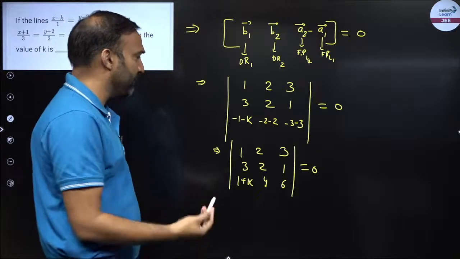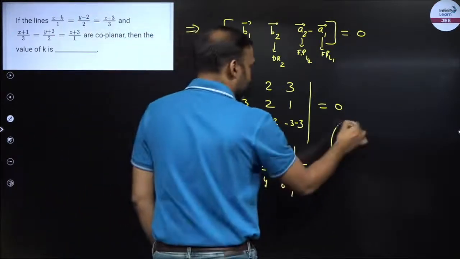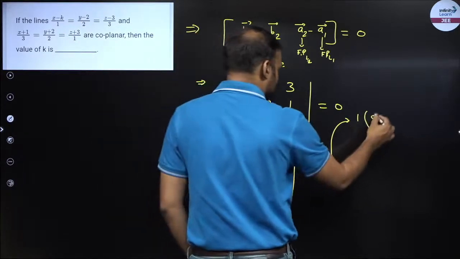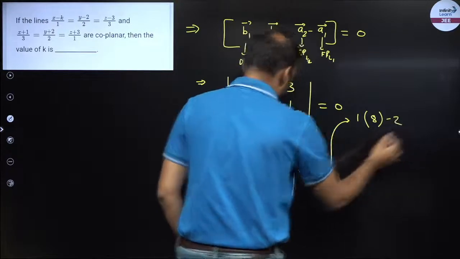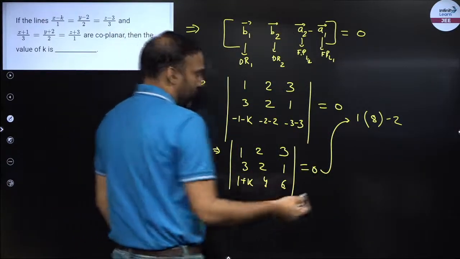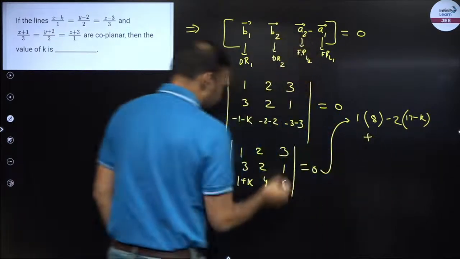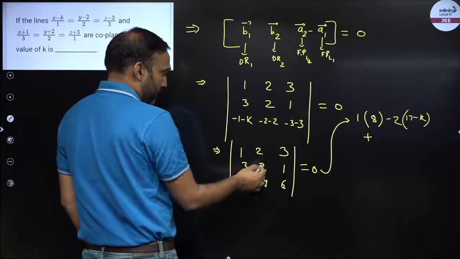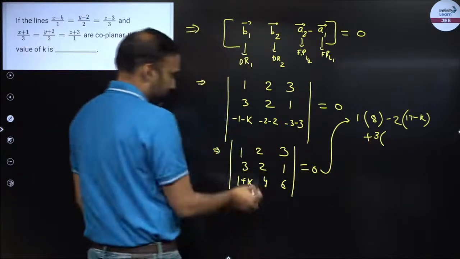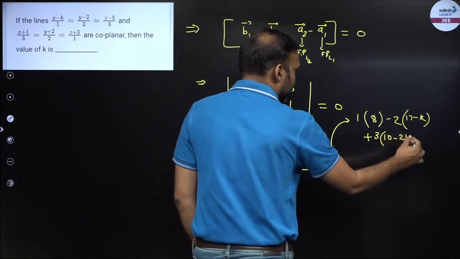Now over here, without using any property, just open the determinant. These are just numbers, so I can find the value of the determinant. This is 12 minus 8, so 12 minus 4 is 8, minus 2. Now how much is minus 2? 18 minus 1 minus k, so 17 minus k, plus 3, 12 minus 2, so 3 into 12 minus 2 minus 2k, so 10 minus 2k.